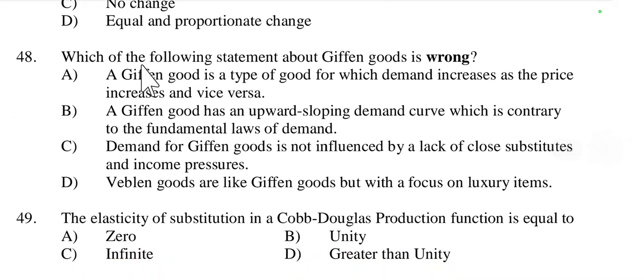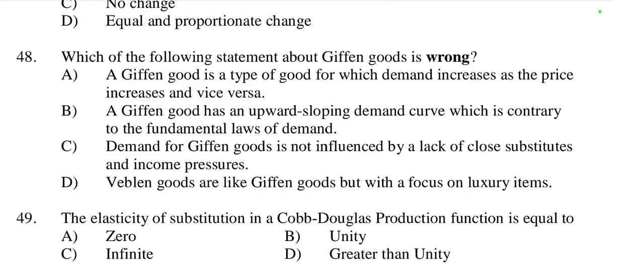Then question number 48. Which of the following statements about Giffen goods is wrong? We have to find the wrong statement about Giffen goods. A Giffen good is an exception to the law of demand. When price increases, demand also increases in the case of Giffen goods. So its slope is upward sloping. Like when the price of a good rises, its demand also rises. It is called a Giffen good. So first option is option number A. A Giffen good is a type of good whose demand increases as price increases. This is the right option. Positive slope.